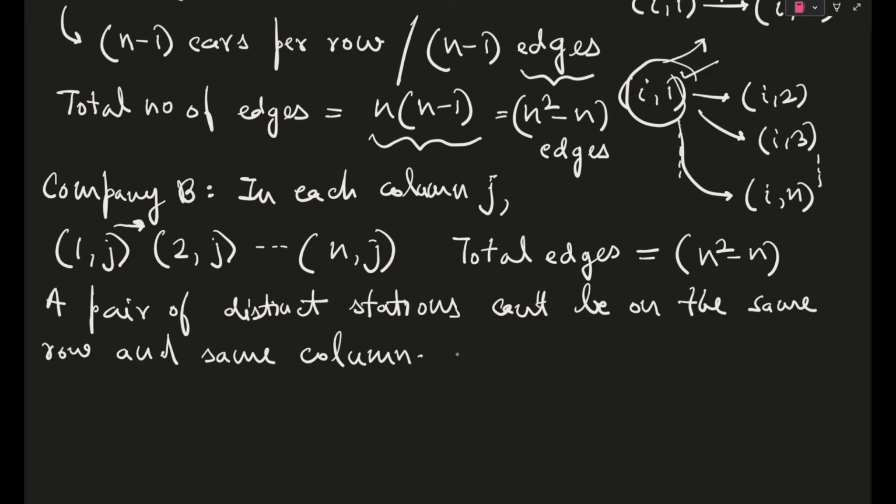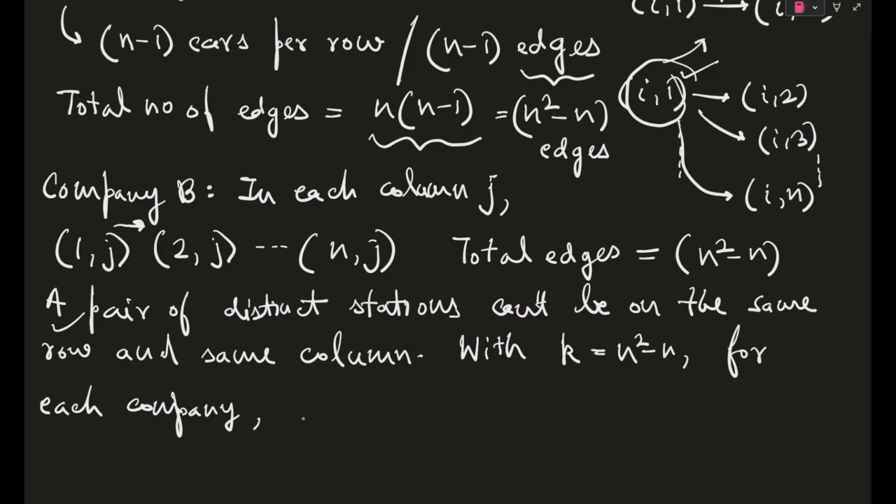So actually, with k equal to n squared minus n for each company, what does the statement I wrote here mean? With k equal to n squared minus n for each company, that is either A or B, there needn't be any pair linked by both.